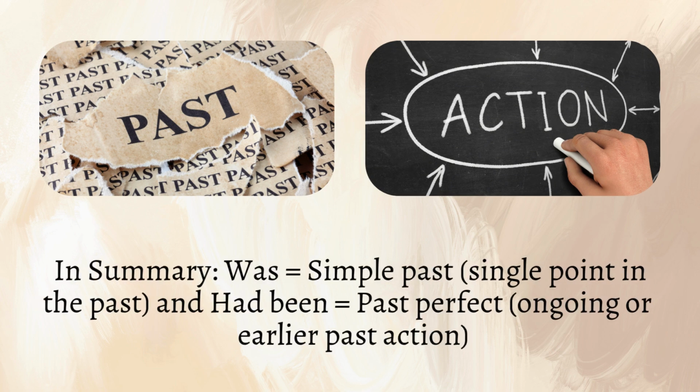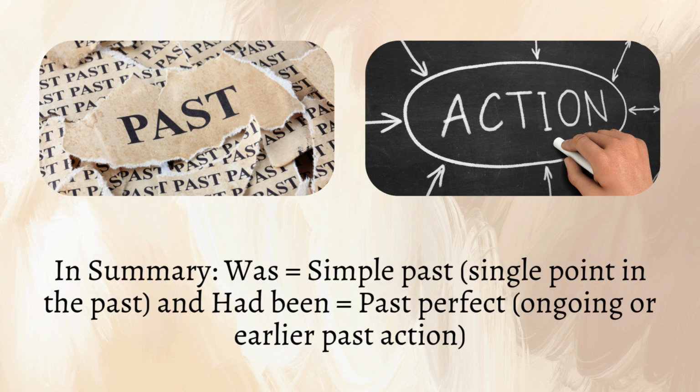In summary, was equals simple past, single point in the past, and had been equals past perfect, ongoing or earlier past action.